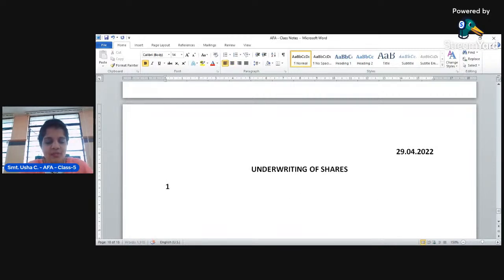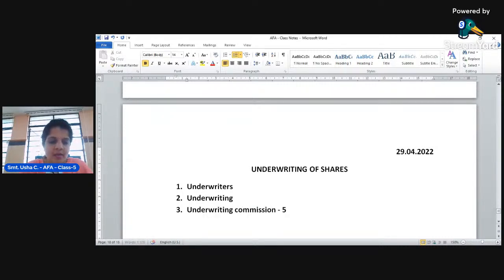So the concepts which we have discussed here are underwriters, then underwriting, then underwriting commission. It can be either 5% if it is shares, and 2.5% if it is debentures.